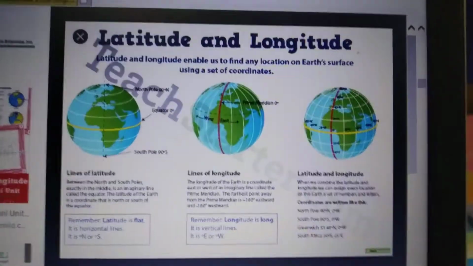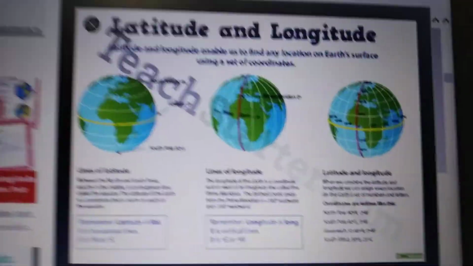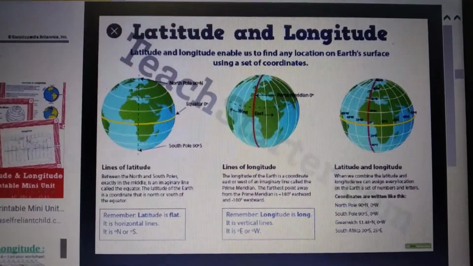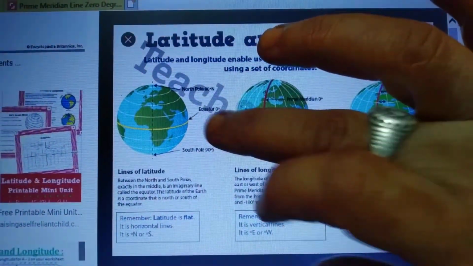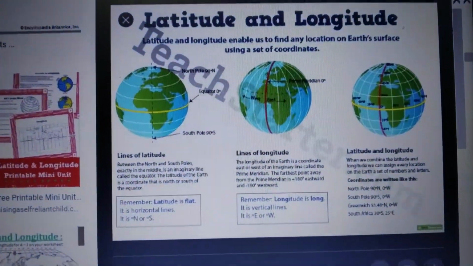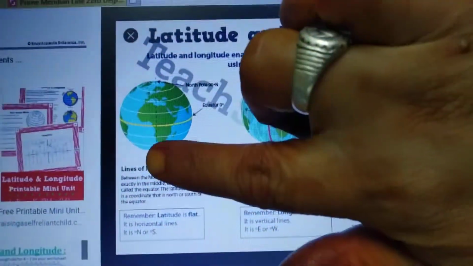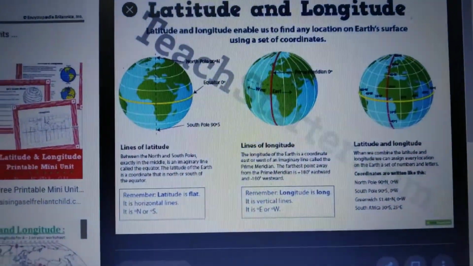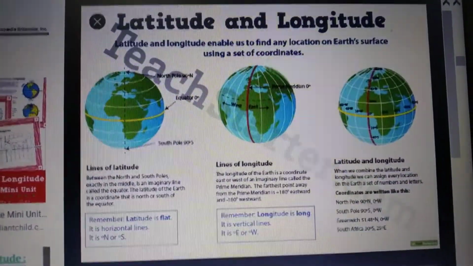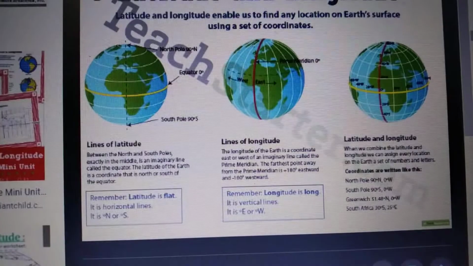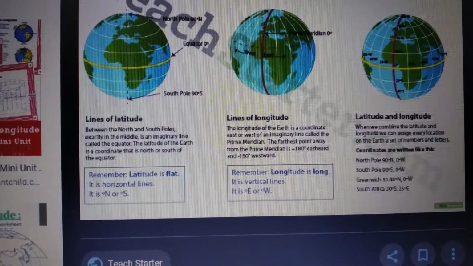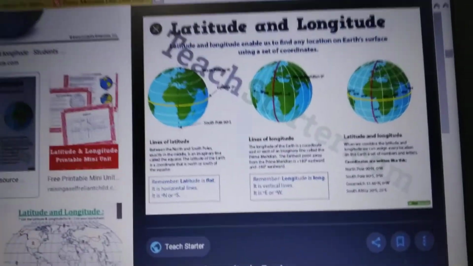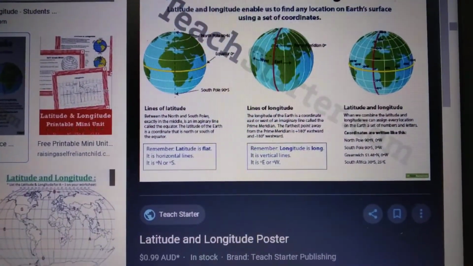A line which passes exactly through the center of the earth, which is the longest, is known as the equator. You are observing this is the north pole, this is the south pole. The center line is called the equator. The equator divides the earth into two equal halves, called hemispheres. The hemisphere above the equator is the northern hemisphere and below it is the southern hemisphere.